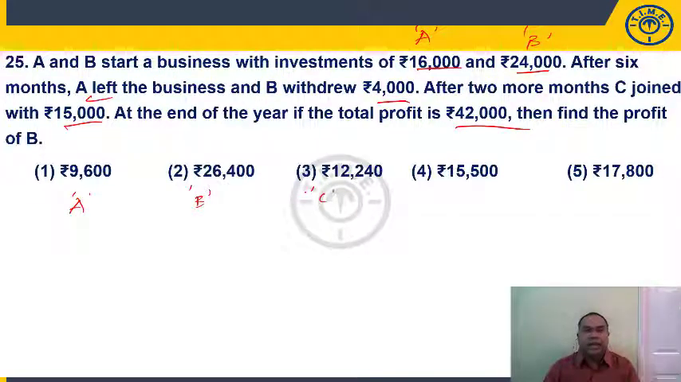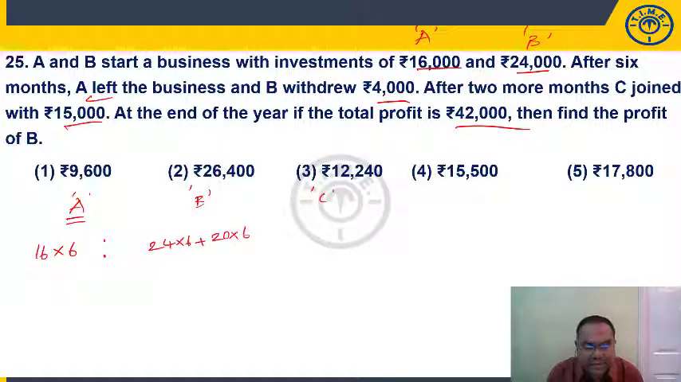Now students, here we have capital different and time periods also different. A is investing 16,000 rupees for how many months? 6 months. After 6 months he is leaving. So 16 into 6. What about B? 24,000 for 6 months. So this 24 is for 6 months. After that he is withdrawing 4,000.